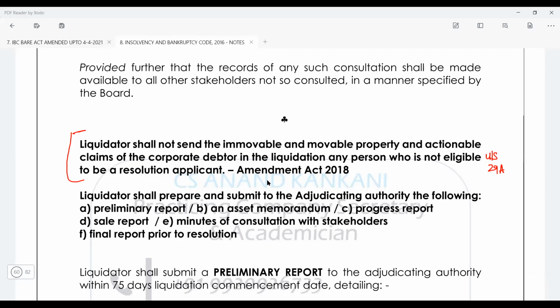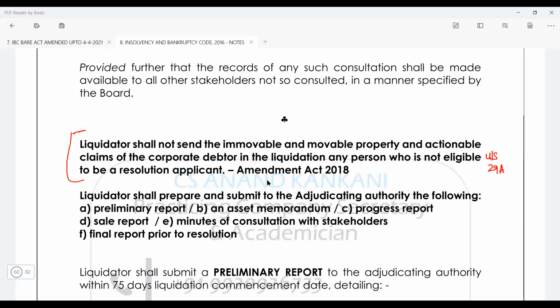So if the person is not eligible to submit the resolution plan, the person cannot act as a resolution applicant due to the disqualifications attracted under section 29A. In that case, the liquidator has to ensure that when the liquidation proceedings take place and all the assets are being disposed of to realize money so that payments can be made to the creditors, the immovable property, movable property, or the actionable claims of the corporate debtor are not sold to any person who is not eligible to be the resolution applicant. Guys, is this clear? Yes, sir.